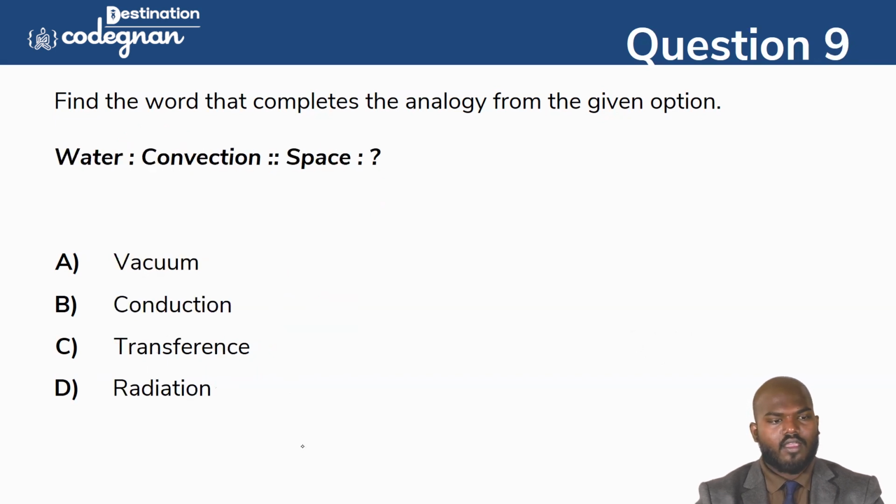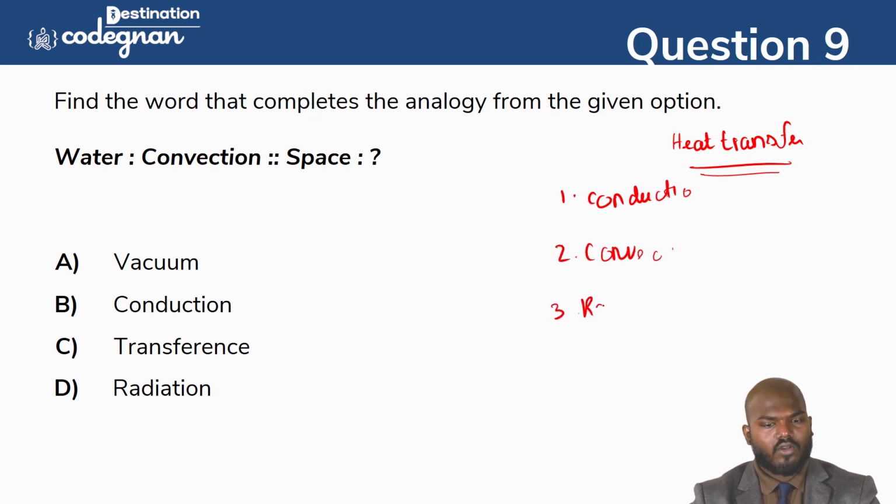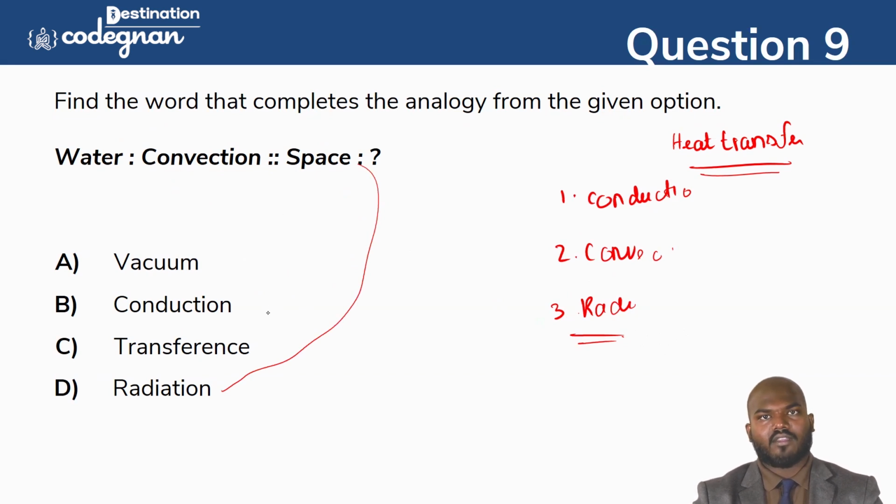Water, convection, and space. We know that it is talking about heat transfer. Anyone know about heat transfer? A little bit of science knowledge is also required here. Heat transfer is conduction, convection, and radiation. Space deals with radiation, not conduction. Water is convection; we can call it natural convection or forced convection, and we have the Reynolds number to define this. Not much about the science, but you need to know the basic science here.